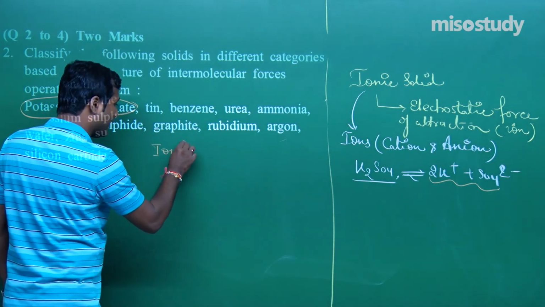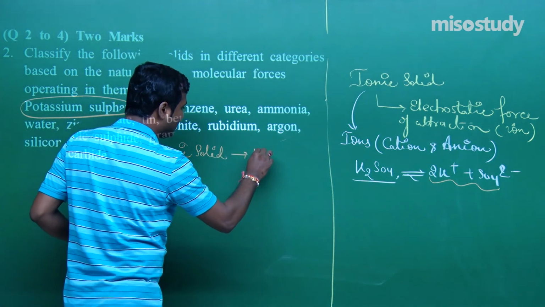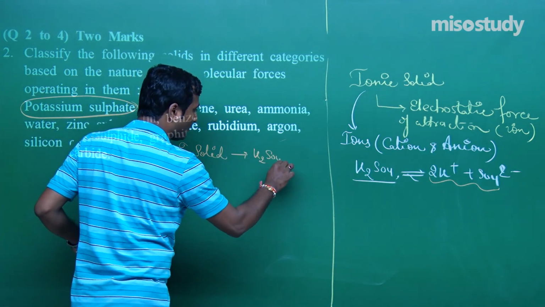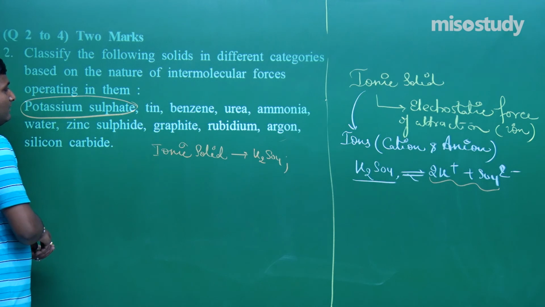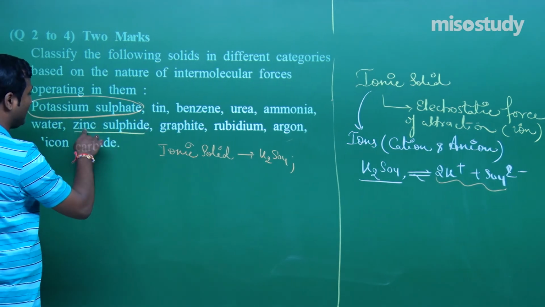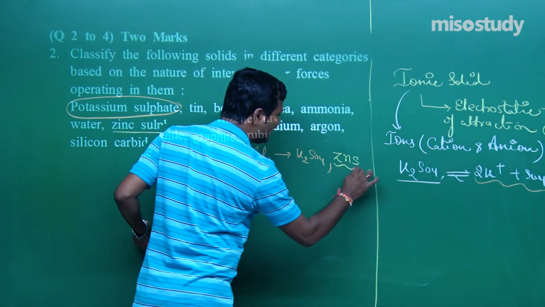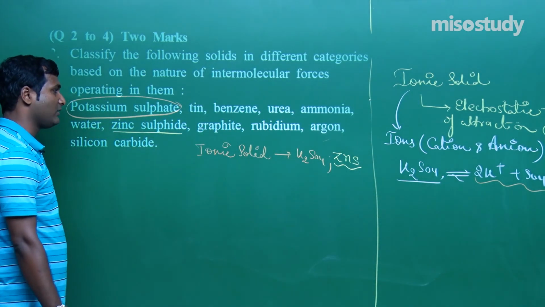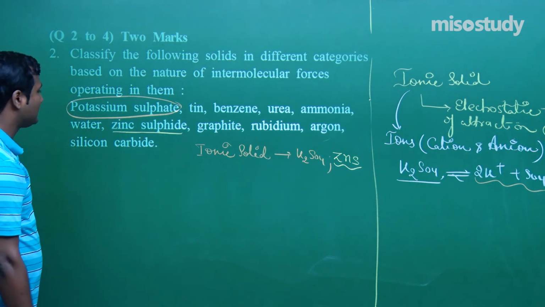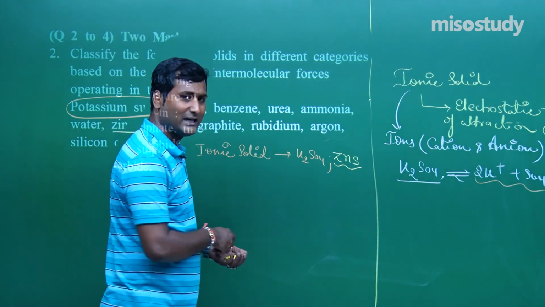Among the options, tin, benzene, urea, ammonia, zinc sulfide (ZnS), graphite, rubidium, silicon carbide: ZnS is also an ionic solid. So the ionic solids are K2SO4 and ZnS.